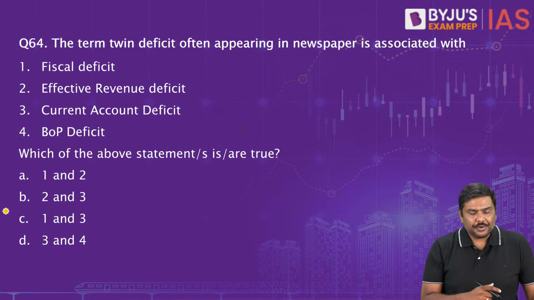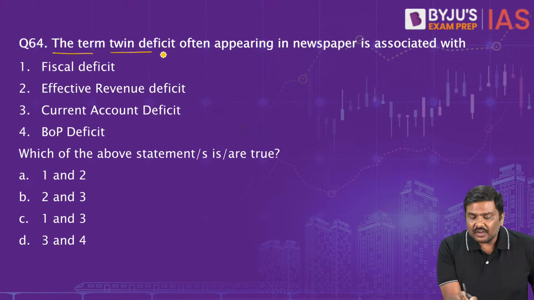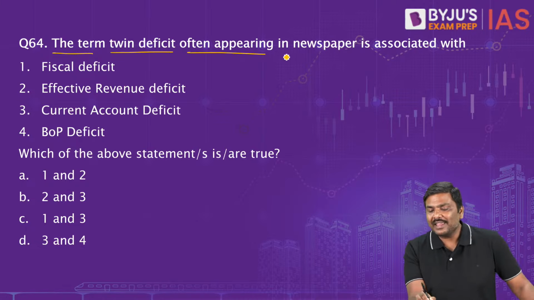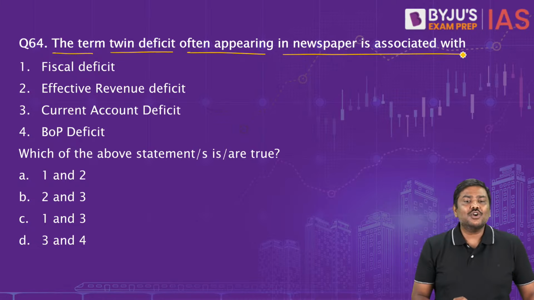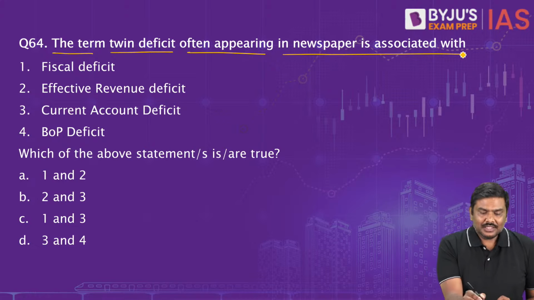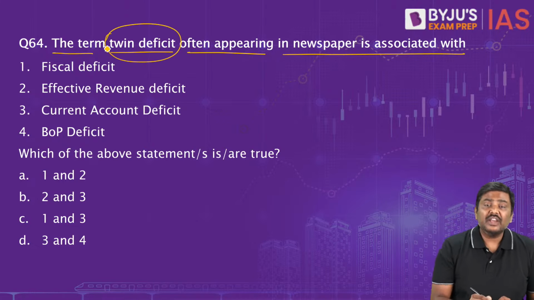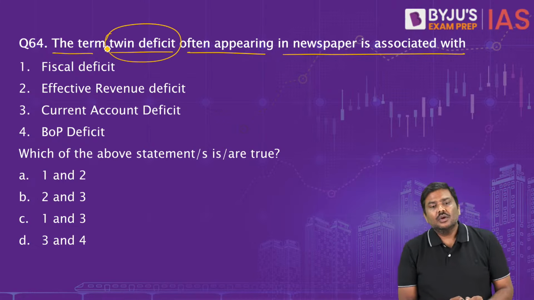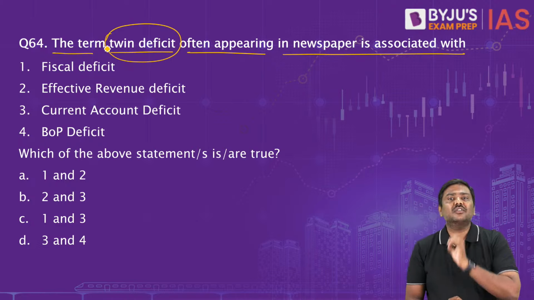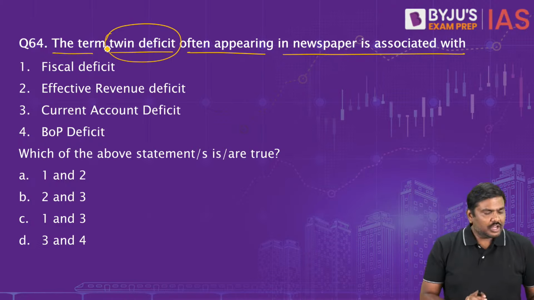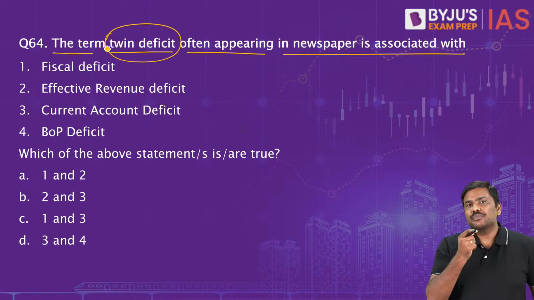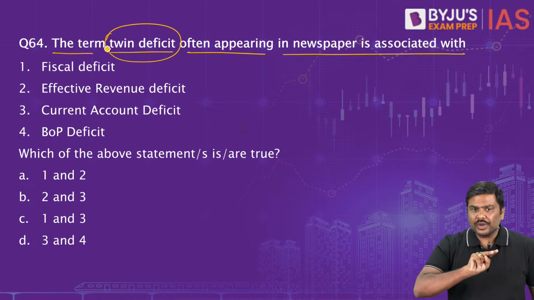Question number 64. The term twin deficit, often appearing in newspapers, is associated with what? The term twin deficit, very famous in the last 1 year. What is this concept of twin deficit? Whenever you are talking about twin deficit, please remember this. There are 2 deficits that you need to look at.